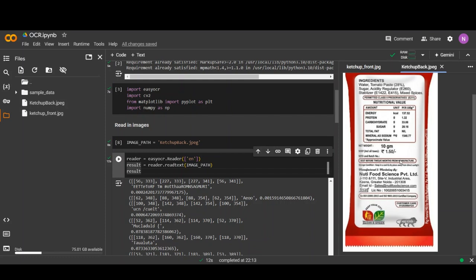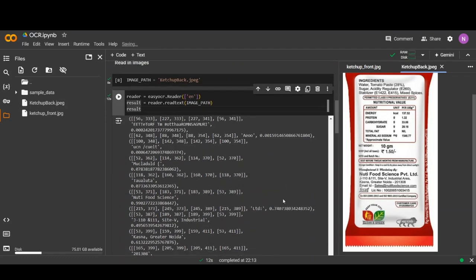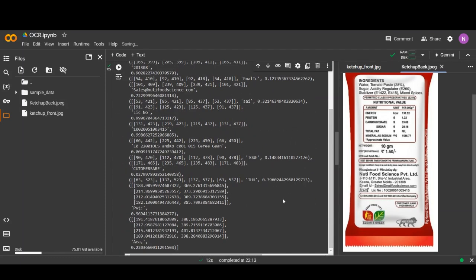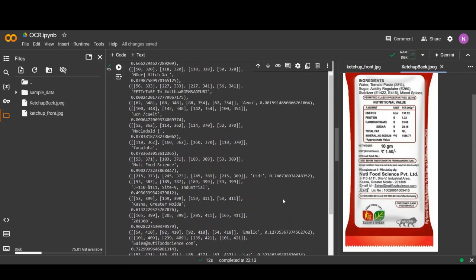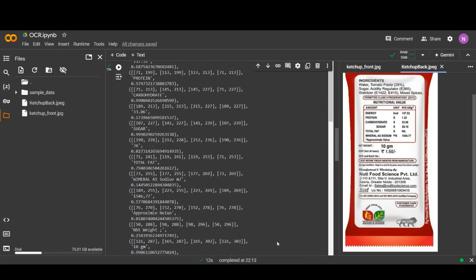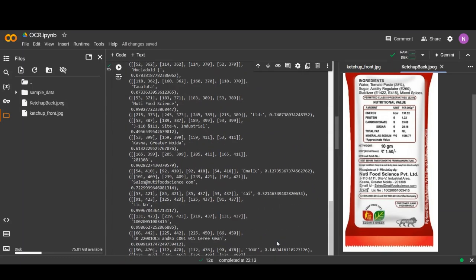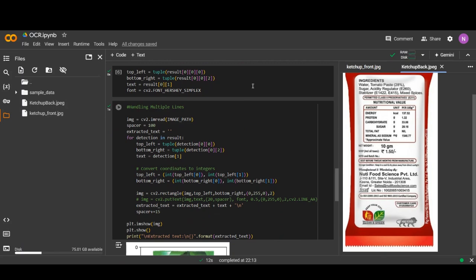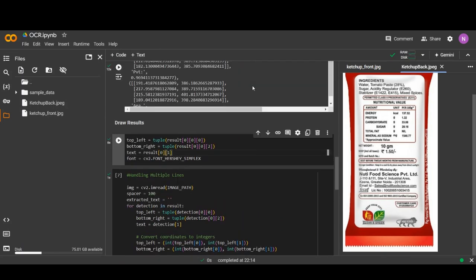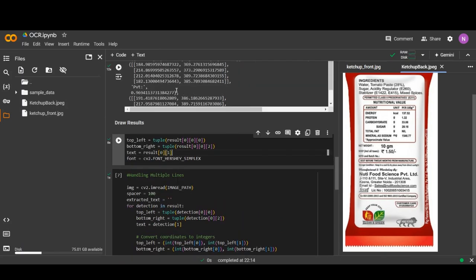It is the expiration of the product. So here are all the details extracted from the image with indexes of the rectangle, which denote where the text is located in the whole image.